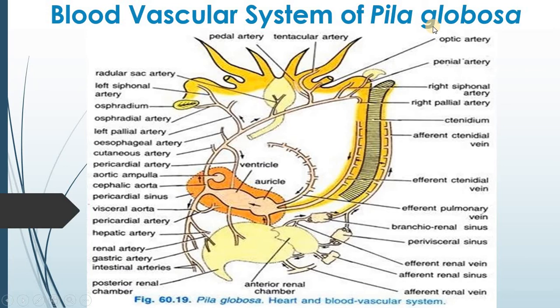In Pila, due to double mode of respiration, the blood vascular system has become very much complicated and is of open type. If we discuss the blood, it is blue in color. It contains plasma and corpuscles. The plasma contains a blue pigment called hemocyanin, which gives the blue color to the blood. The corpuscles are colorless.